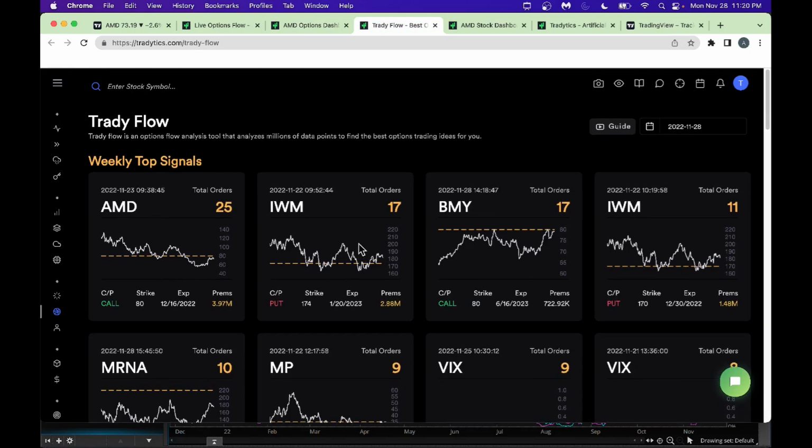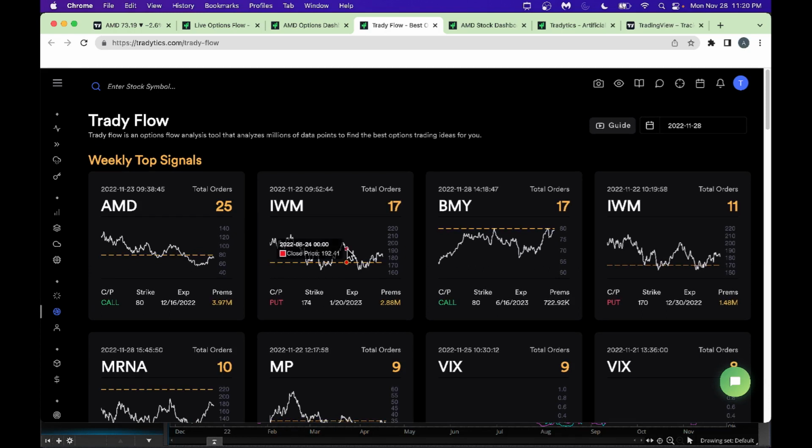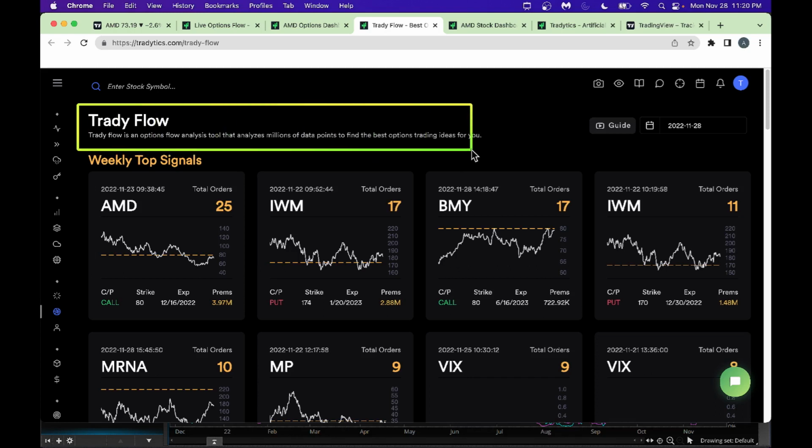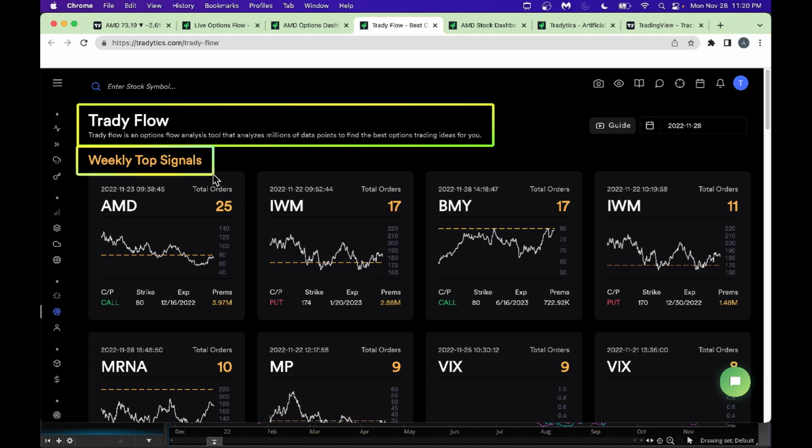Look, AMD. What TradingView flow does, for the folks who may not know, is give a summary of all the option flow activities for the week. Look, it's a weekly top signal. You don't need to go and count how many orders there are for AMD in the whole week's option flow. This tool will count it for you. It tells you, hey, AMD has got a total of 25 orders in the live option flow.